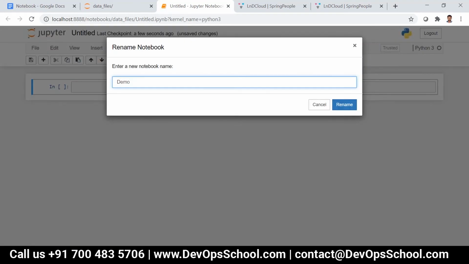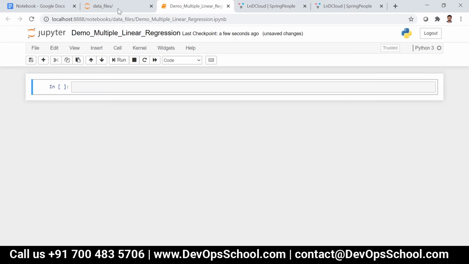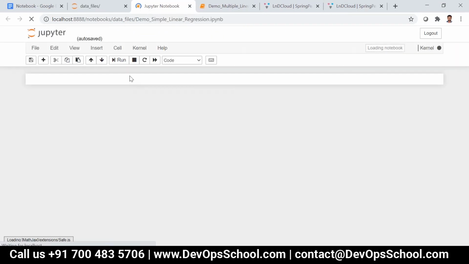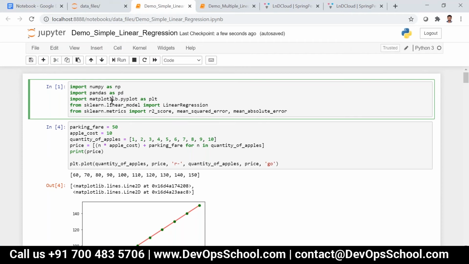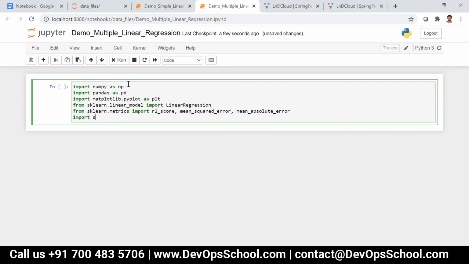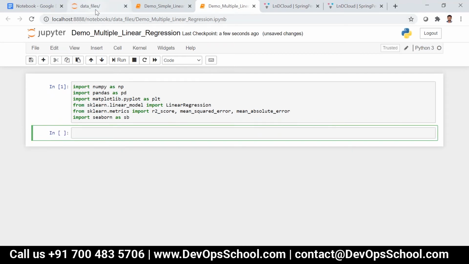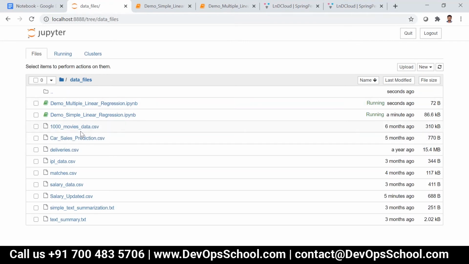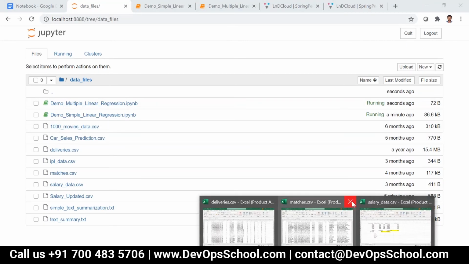So now I'm just saying multiple linear regression. Okay, so let me just copy the import statement because we are going to import the same set of libraries. So we are not going to include anything special over here. So here we are going to just include Seaborn library, Seaborn as SB. So the data file that we are going to use is the 1000 movies data.